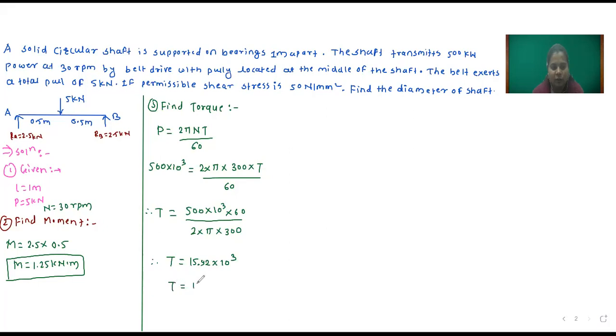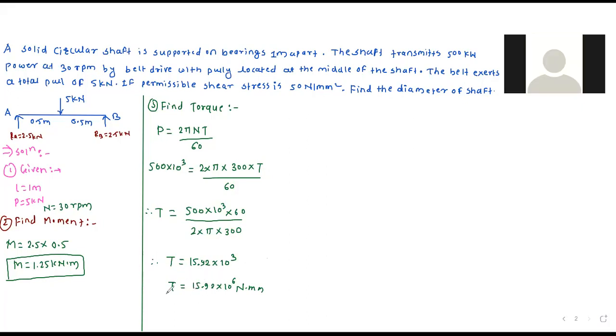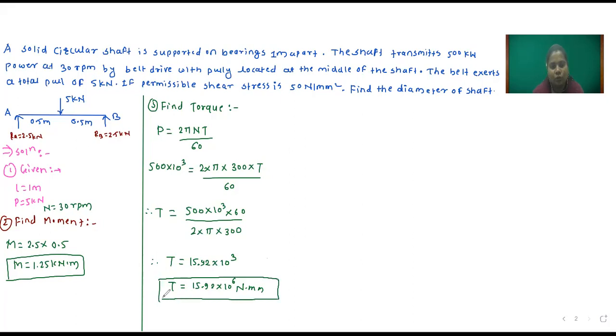So T is equal to 15.92 into 10 raised to 6 Newton mm. Okay, so this value we got in Newton meter, so we have to convert, and the value of torque is 15.92 into 10 raised to 6 Newton mm.